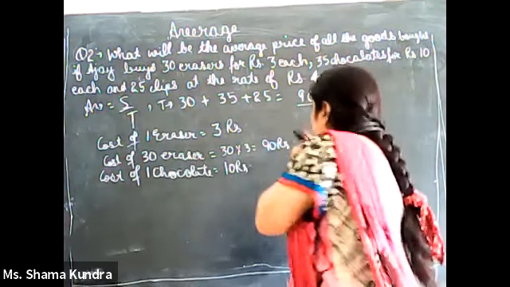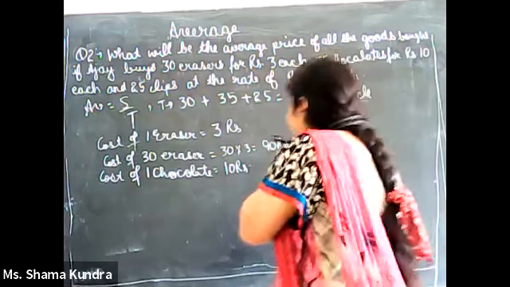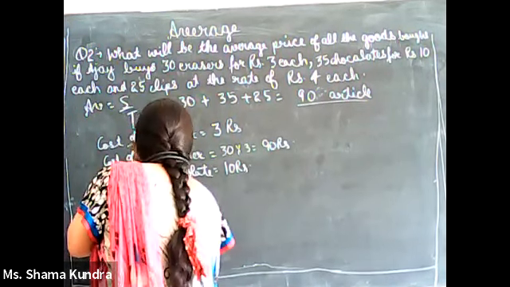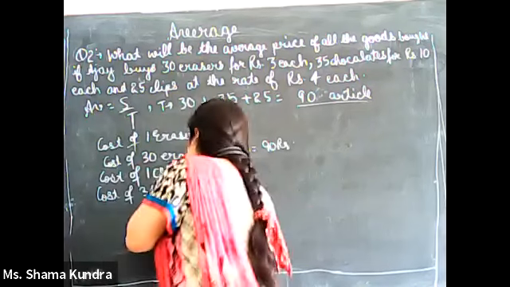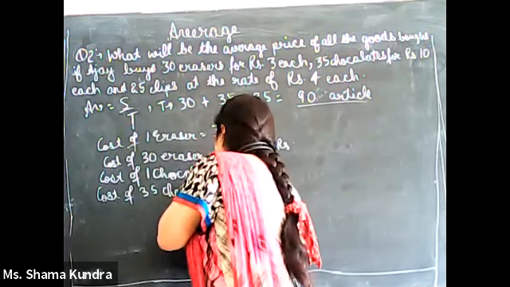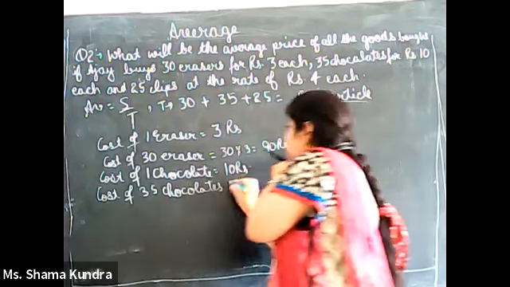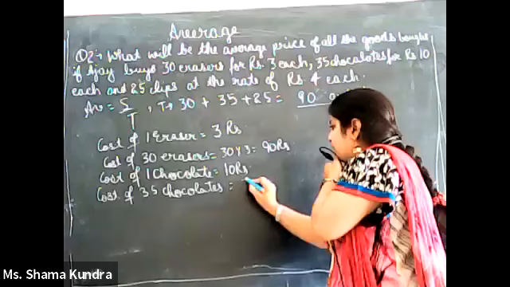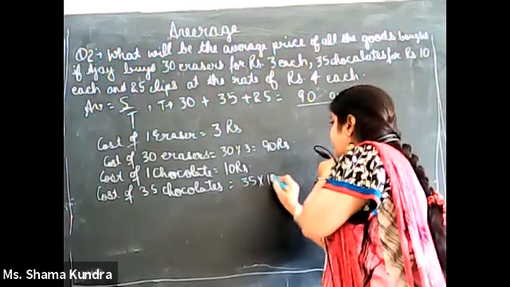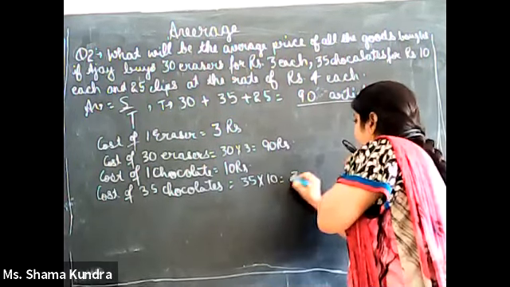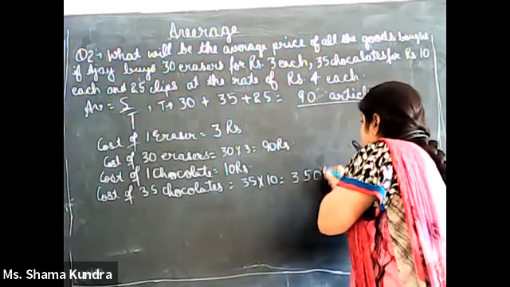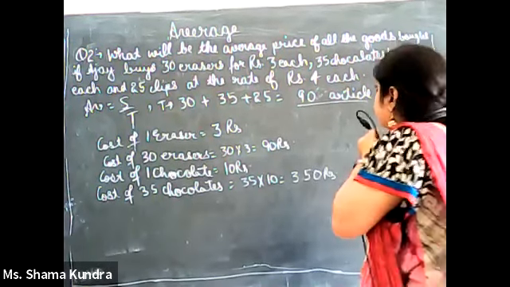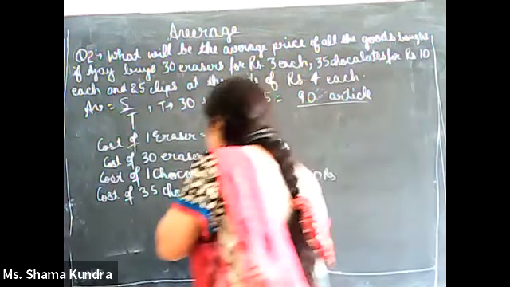So how many chocolates does he buy? 35. So the cost of 35 chocolates must be 35 into 10. It will come out to be 350 rupees. Now it is given to us as the cost of one clip.